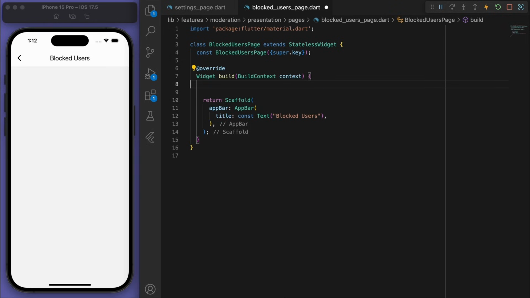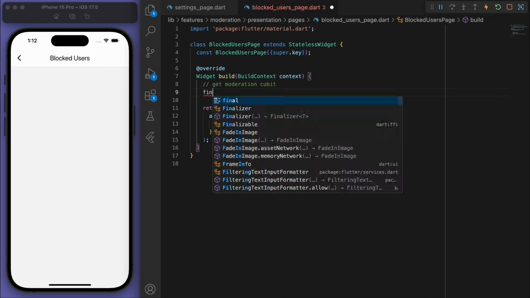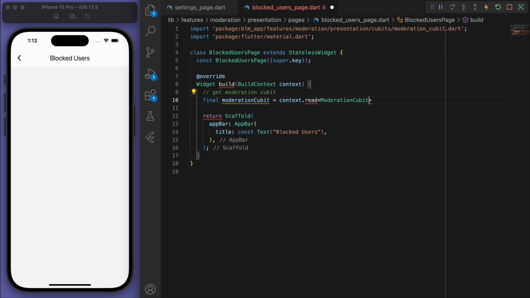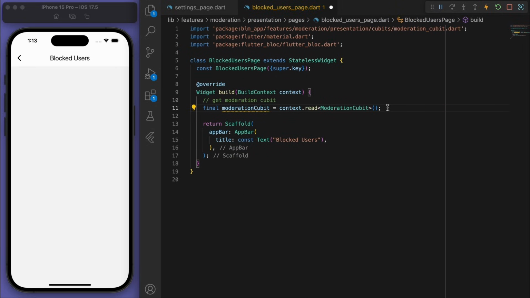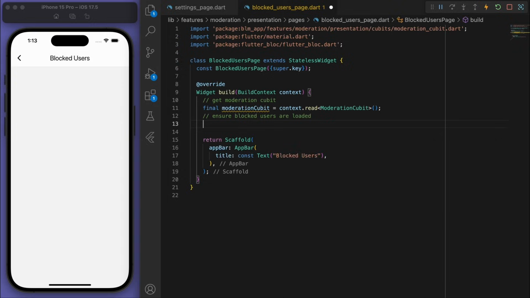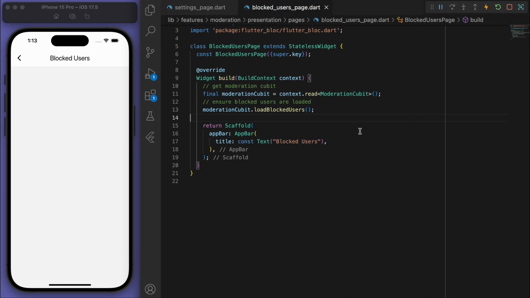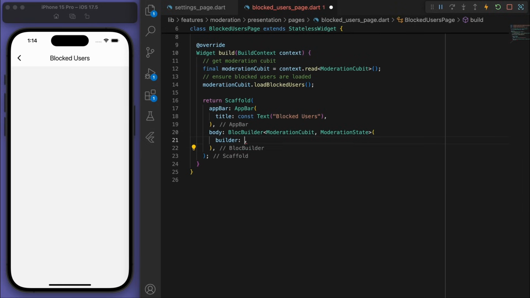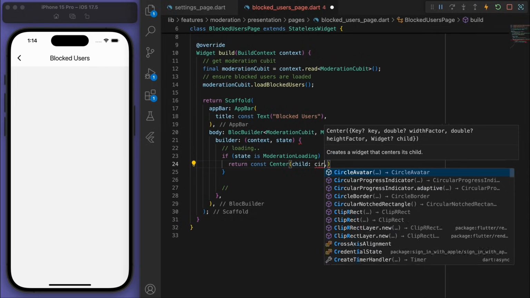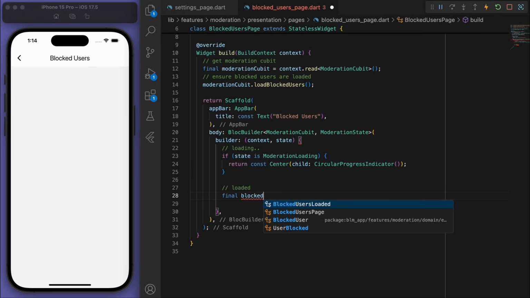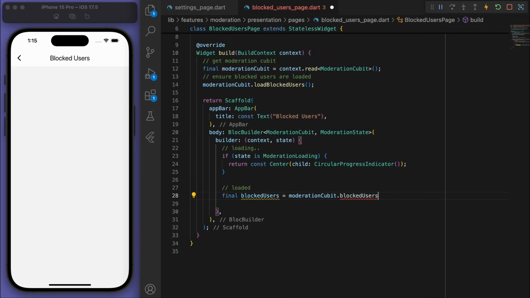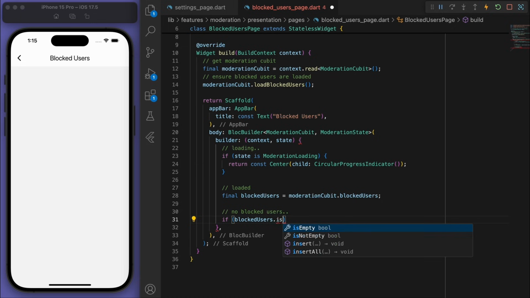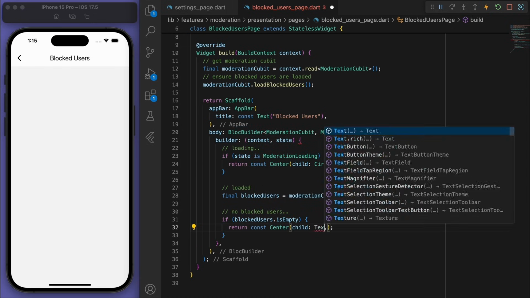So let's get the moderation cubit. And let's ensure that the blocked users are loaded. And in the body, we're going to use a block builder. So we've got the different states, right? The loading. If it's loading, then show a progress indicator. If it's loaded, then let's grab our blocked users. And if there are no blocked users, then let's just say it's empty.